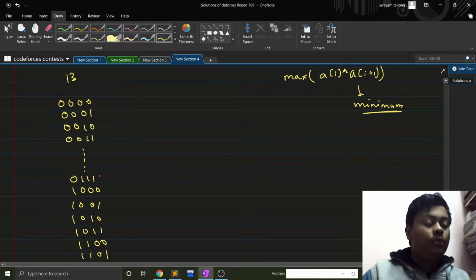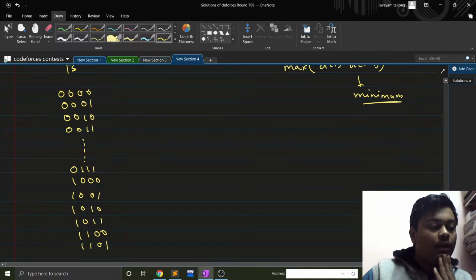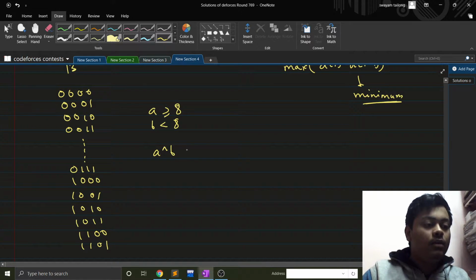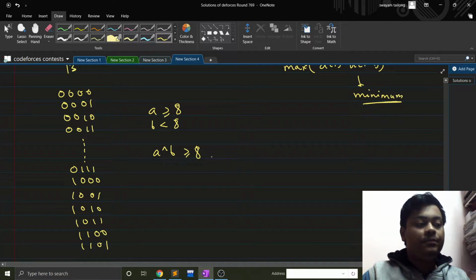what we can see here is that if I take any number A which is greater than or equal to 8, and I take a number B which is less than 8, so A XOR B will always be greater than or equal to 8. Why?